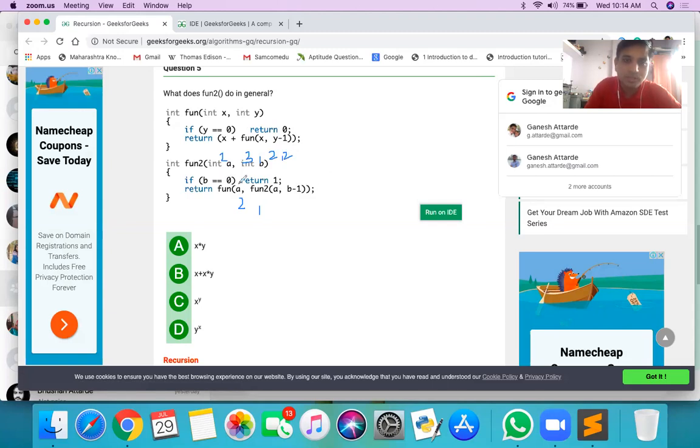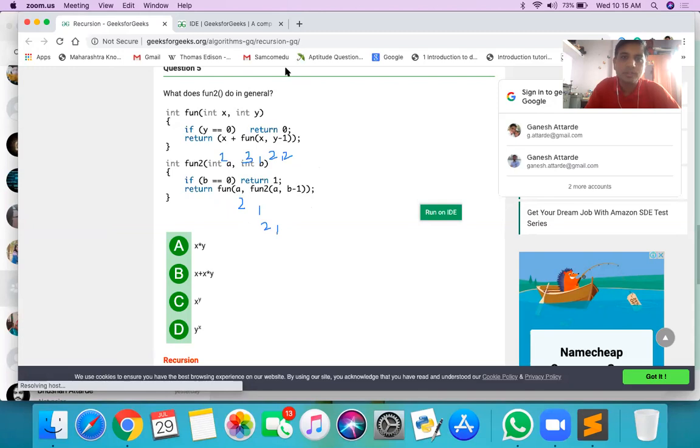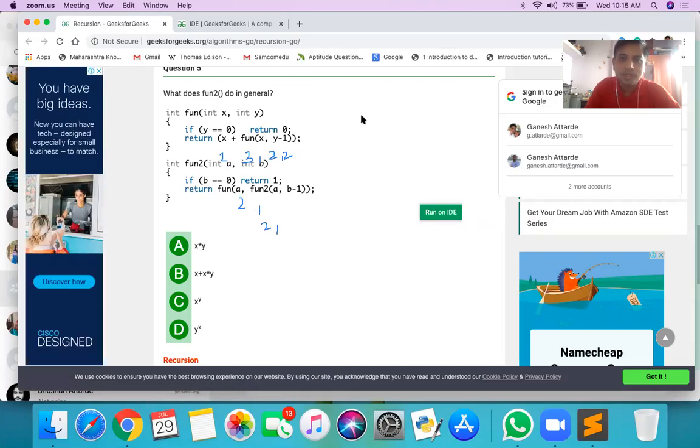Again b is not equal to 0, so again there is a function call. It will call fun with 2 comma something. The fun function is not evaluated until its argument is known. So I'm writing here: the first function is fun of 2 comma, and we need to determine the argument. Suppose I write dash dash. This is the first function call.